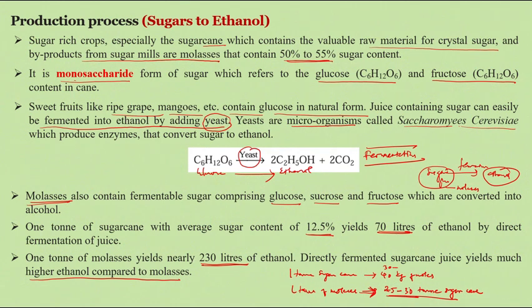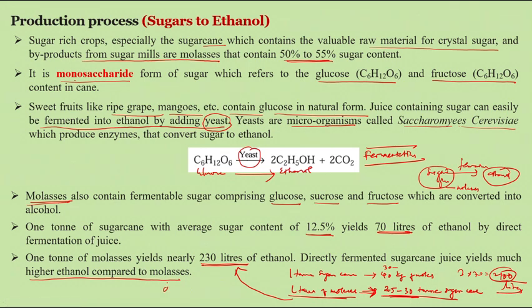So 1 ton of sugar cane yields 70 liters. Approximately, considering 30 times 70 liters, we get almost 2100 liters from 25 to 30 tons of sugar cane. But the molasses obtained from 25 to 30 tons of sugar cane is 1 ton of molasses, and 1 ton of molasses can produce 230 liters of ethanol. So there is a difference. The direct conversion of sugar cane into ethanol is more advantageous, but it has drawbacks.